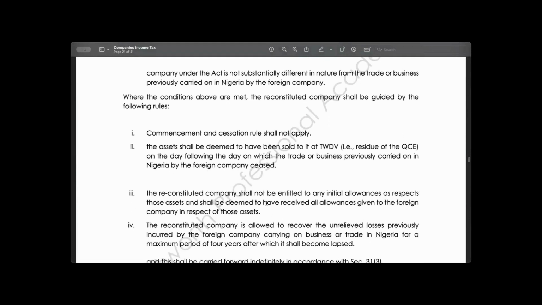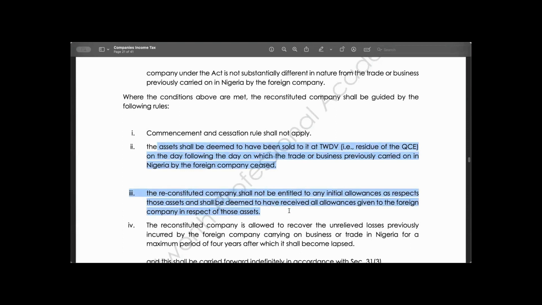By implication, that means the restructuring company shall not be entitled to initial allowance in respect of those assets. We can match these two together, because if you are taking assets over at tax-free now value, it is obvious that you're not going to take the initial allowance.